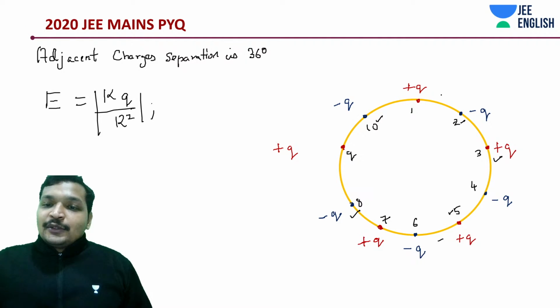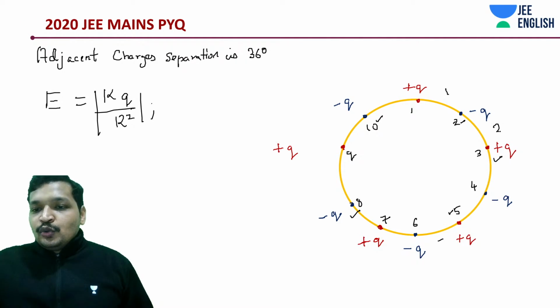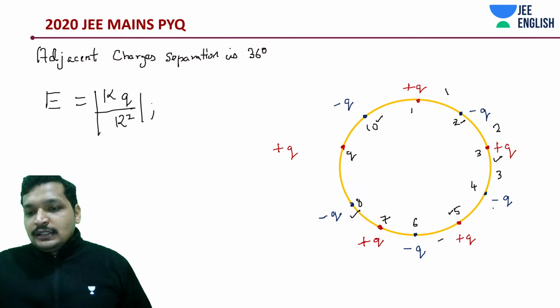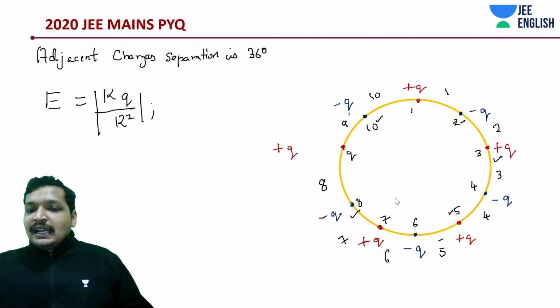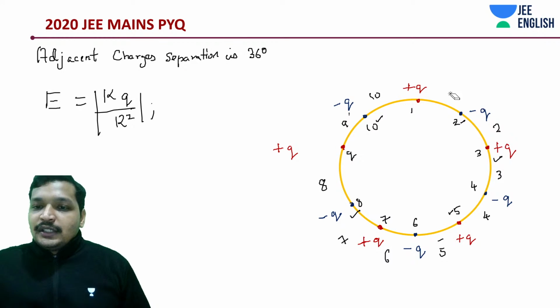Let me do this. 1, 2, 3, 4. I'm just calculating the angular separation. 5, 6, 7, 8, 9, 10. So 36 degrees angular separation. I believe everyone understood that.